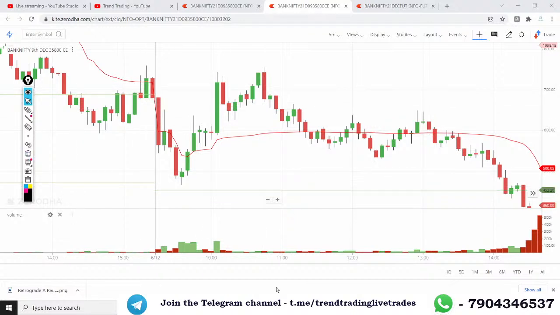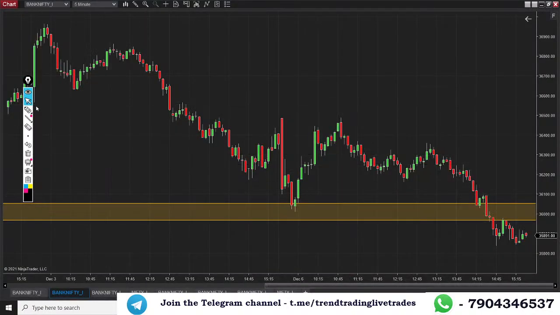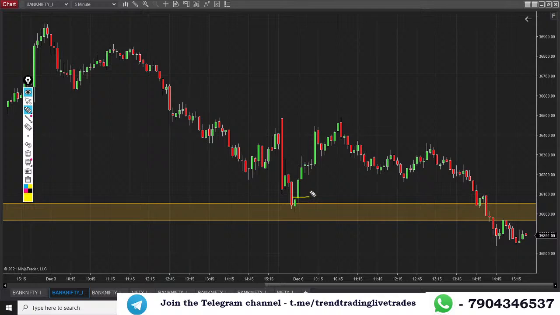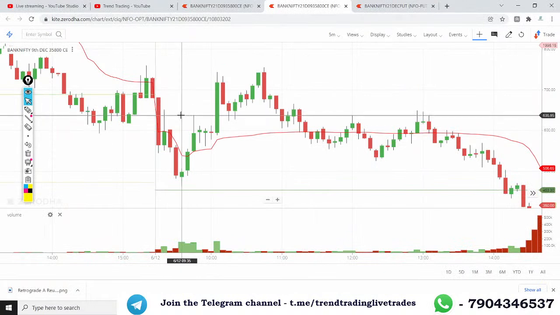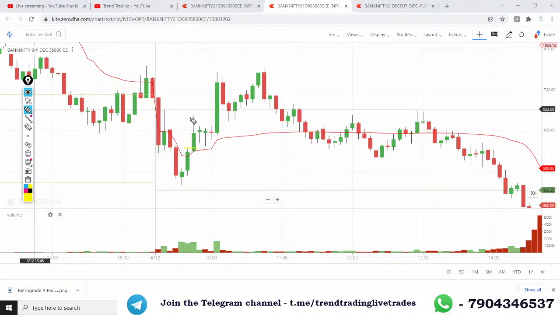And what was the expectation in the future? The expectation I shared yesterday was 150 points. So with entry around 36,090, 150 points means 36,240, which got tagged in this candle. Just 10 minutes and we got 150 points in future. How many points did you get in the option? Just 10 minutes, 120 to 125 points. 125 points we got in the option with a stop loss of 49 points.